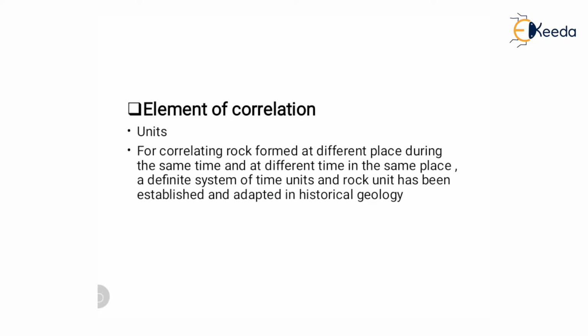Elements of correlation. We can correlate by using elements. So elements are called units for correlating rock formed at different places during the same time, and at different times in the same places. A defined system of time units and rock units has been established and adopted in historical geology. See, these are the time units: era, period, epoch and age. The other units are also called rock units: group, system, series and stage.